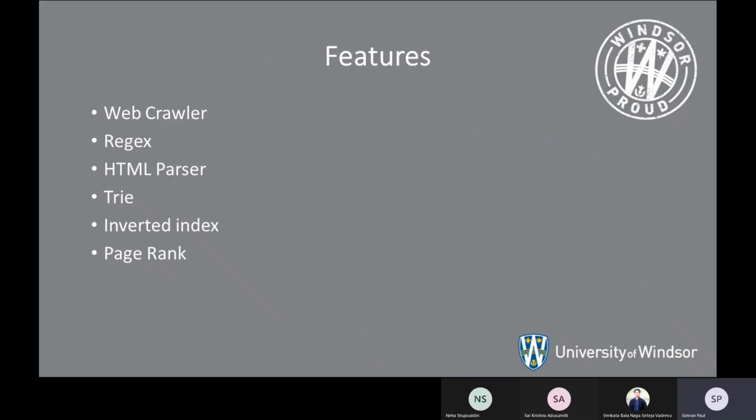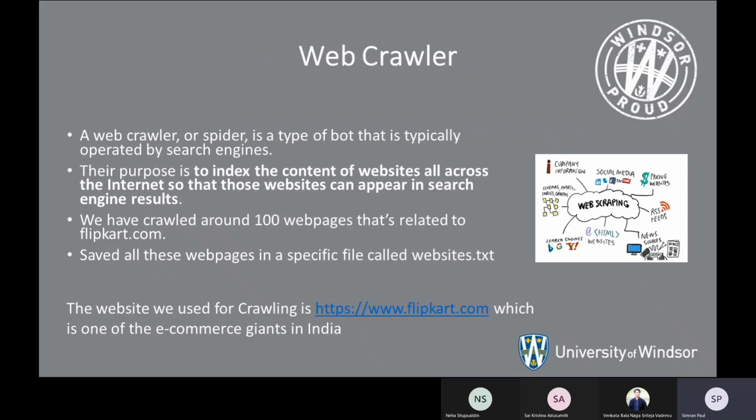If I talk about the features, we have web crawler, regex, HTML parser, trie data structure, inverted index, and page ranking. The whole steps included in our project are: a web crawler which goes through all the URLs of a website, and then HTML to text transformation is performed. The keywords are extracted and the web pages are ranked according to the frequency. Now, my friend Shriteja will take over the slides and explain more in depth about the web crawler.